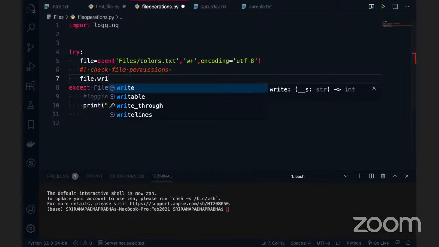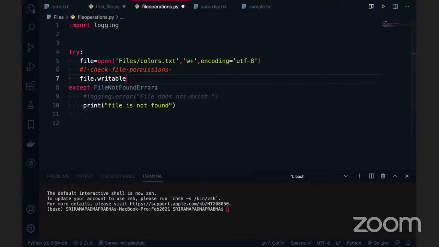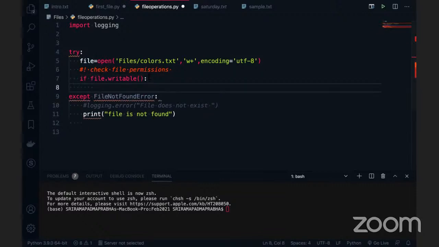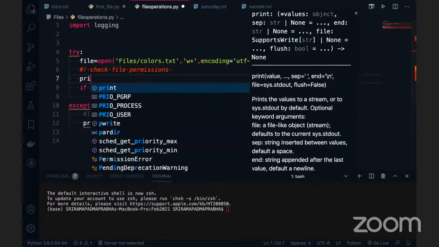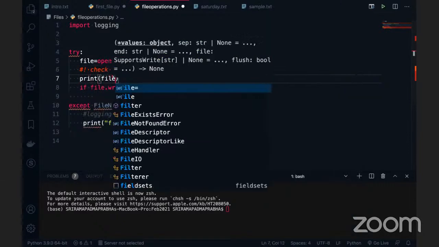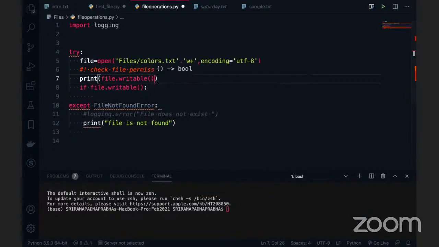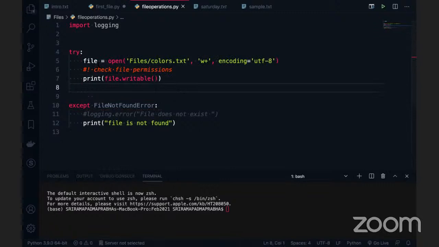There is something called writable. This always returns boolean data. If you want to see the output of file.writable, we can write a print statement here: print(file.writable). It is a function. So let me first print this and check whether the file is writable or not.